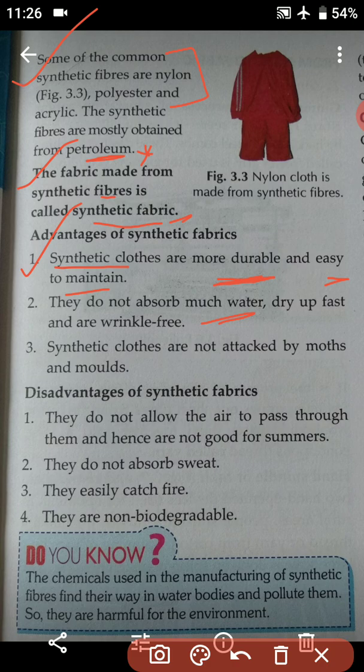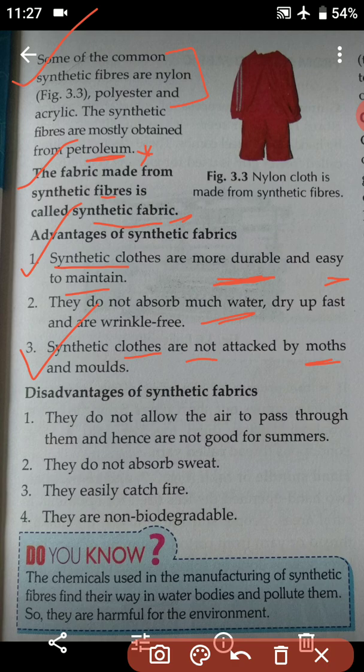Third, synthetic clothes are not attacked by moths and mold. This kind of clothes are not attacked by larvae, moths and molds. That means they are not attacked by different kinds of insects.